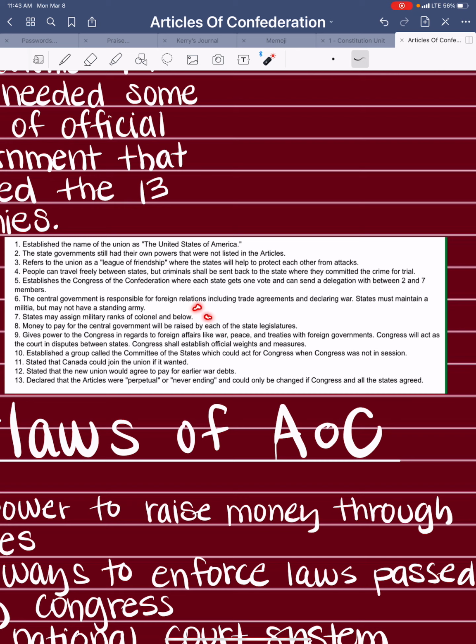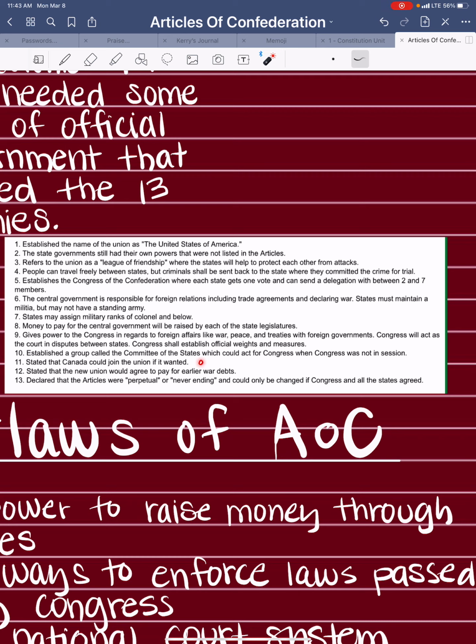States may assign military ranks of colonel and below. Money to pay for the central government must be raised by the state legislatures. Gives power to the Congress in regards to foreign affairs like war, peace, and treaties with foreign governments. Congress will act as a court in disputes between states. Establish a group called the Committee of States, which could act for Congress when Congress was not in session.